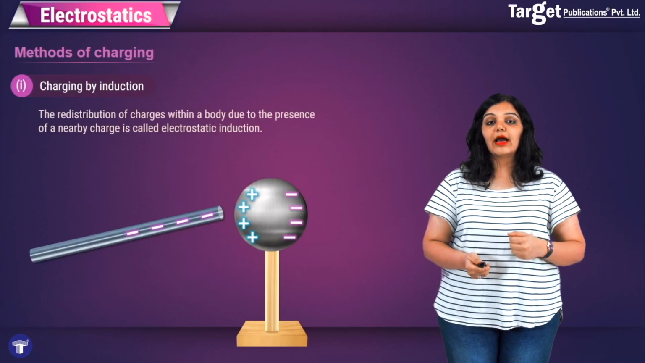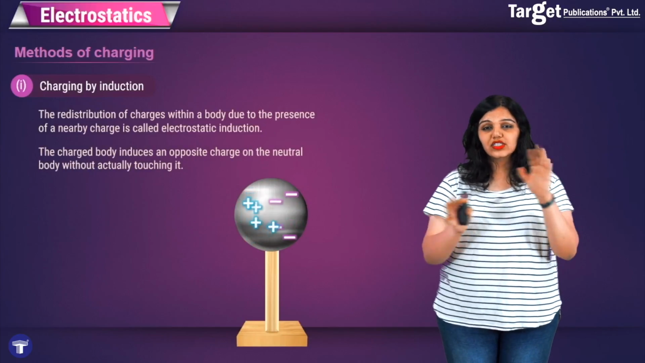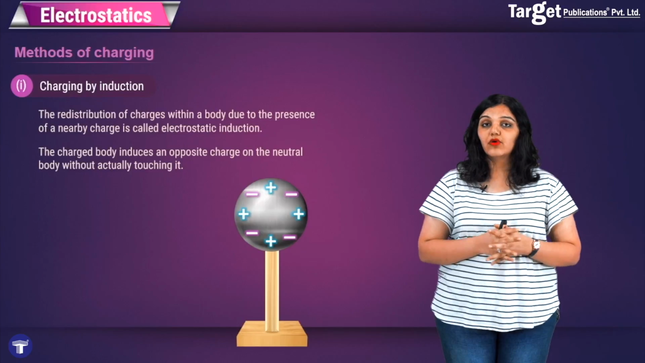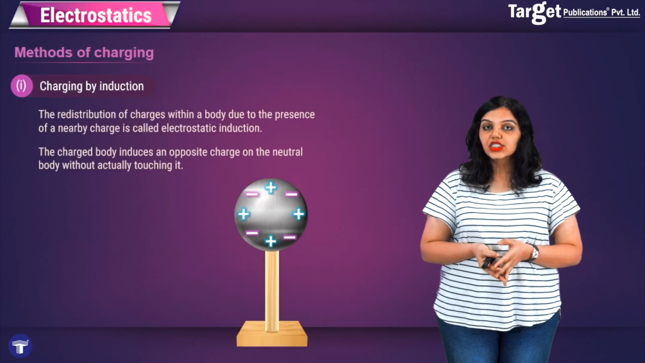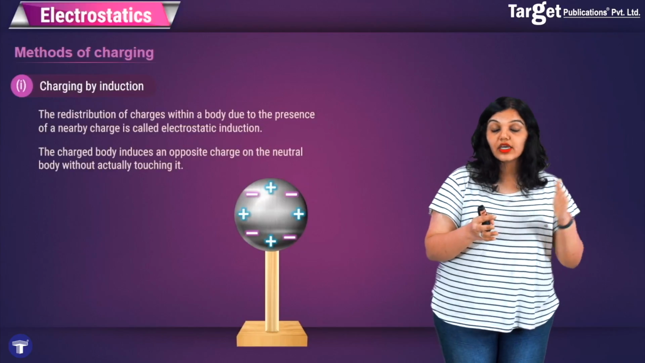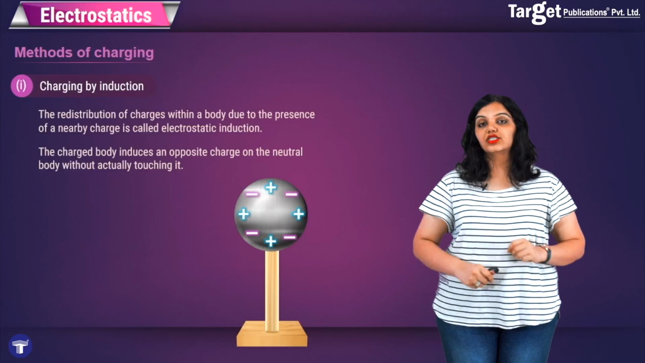Now obviously what will happen is that if you remove this glass rod from the picture, all these charges will again redistribute and come back to their original position. But doesn't that mean that we have not actually charged it? It was only charged under the effect of this outside charged body. So what do we do to permanently charge such an object?